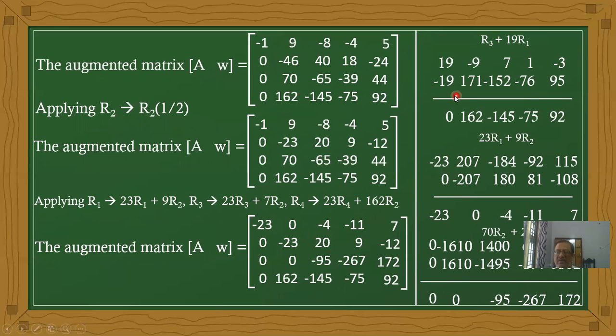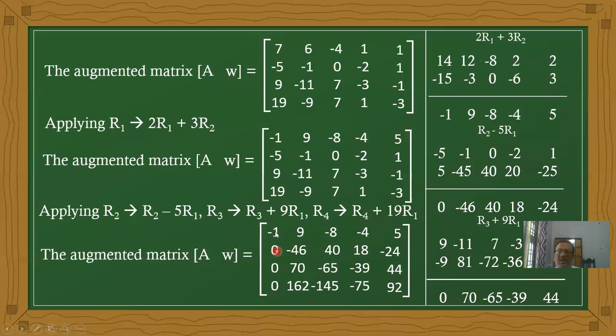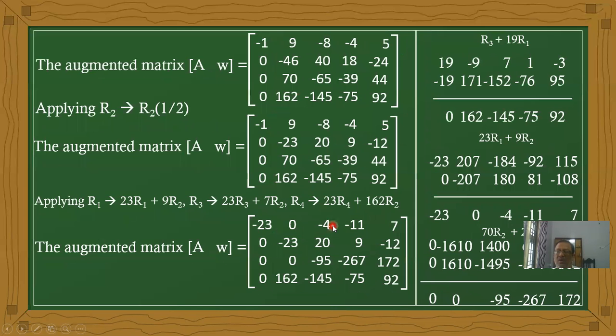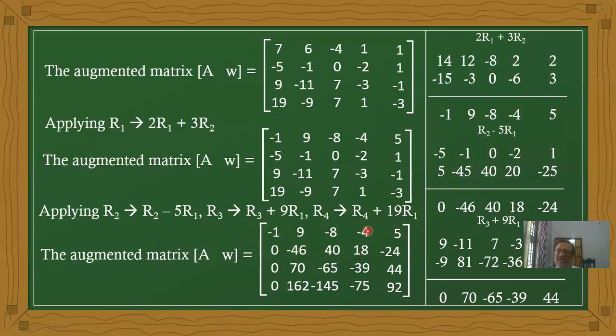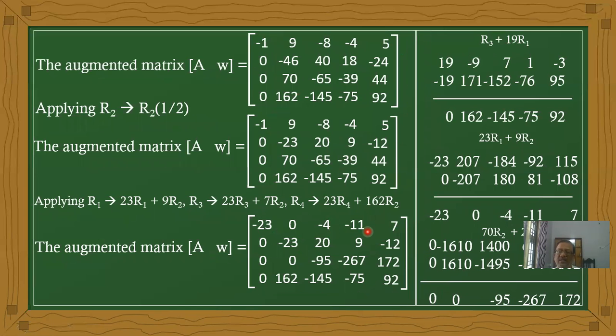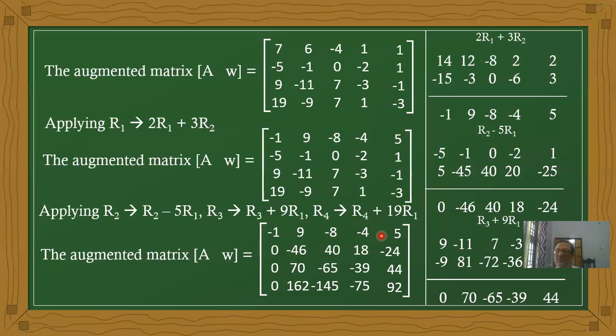Multiplying with 19: 19 times minus 1, 19 times 9 is 171, 19 times 8 is 152, 19 times 4 is 76, 19 times 5 is 95.